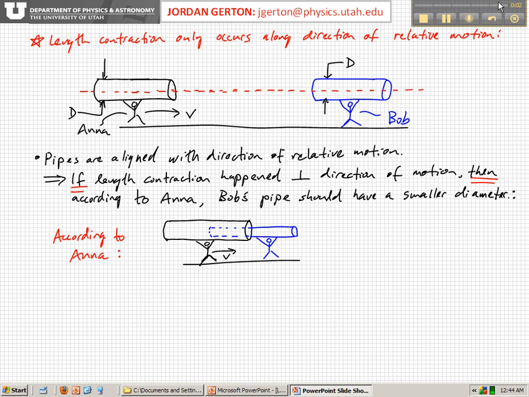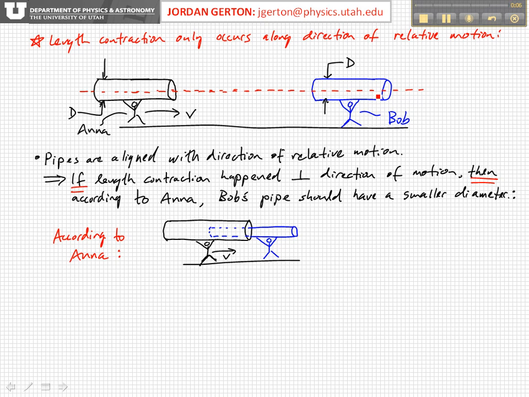Okay, so we have Anna and Bob running towards each other with their pipes of equal diameters. Their relative velocity is v, and let's see what happens. Well, let's also assume that the pipes are aligned, the long axes of the pipes are aligned with the direction of relative motion between them.